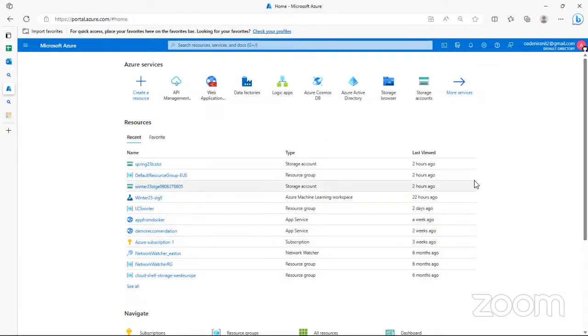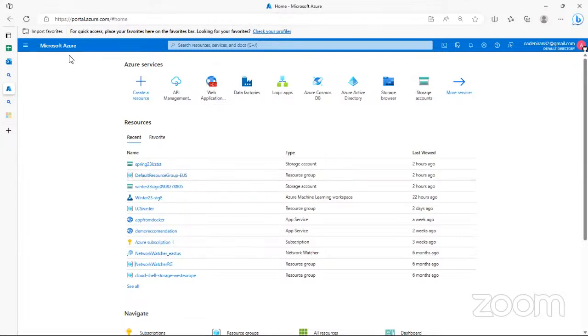So without saying much, this is what you see when you log into your Azure. This is what we call the Azure portal. The Azure portal is like the home page of Microsoft Azure. It is the place where you see a list of all the services that you have available and all the different services that you can utilize on the platform.